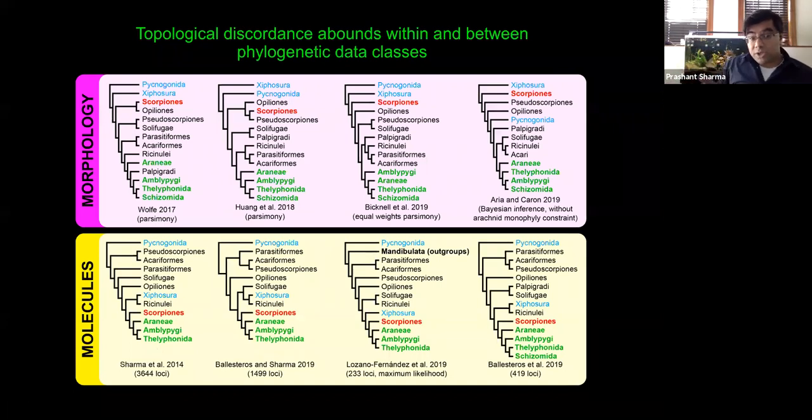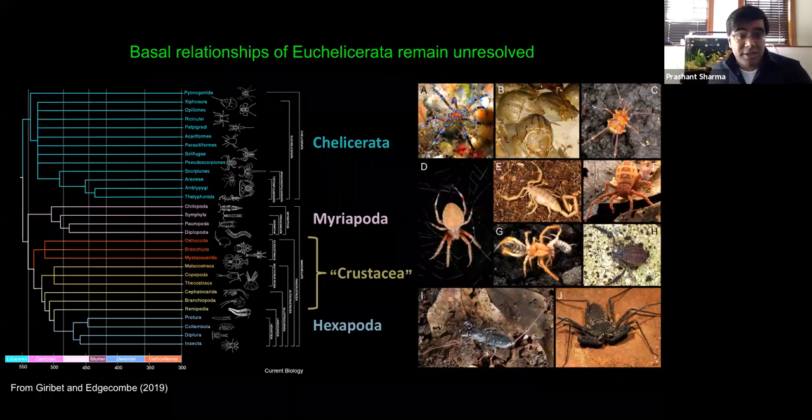Now, even though morphological data have never recovered Arachnopulmonata as monophyletic, the community consensus is that Arachnopulmonates are indeed monophyletic, and this hypothesis is starting to gain traction. Now, why is that? Part of the answer has to do with the advent and the influence of new phylogenetic data classes, specifically genomics and evodevo.